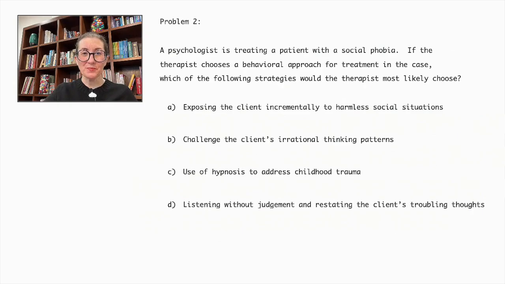Problem number 2. A psychologist is treating a patient with a social phobia. If the therapist chooses a behavioral approach for treatment in this case, which of the following strategies would the therapist most likely choose? Exposing the client incrementally to harmless social situations, challenging the client's irrational thinking patterns, use of hypnosis to address childhood trauma, or listening without judgment and restating the client's troubling thoughts.